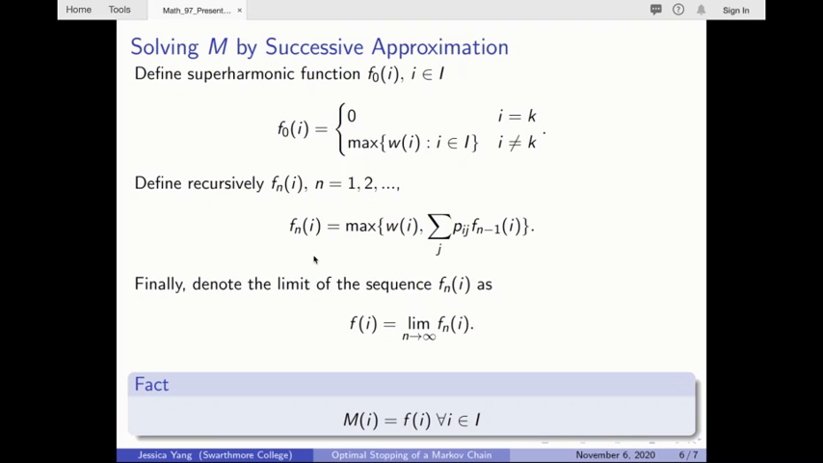We also notice that since the sequence f sub n is bounded below by wi, it has a limit, and we denote that limit to be f. An important fact is that the maximum expected value function M actually equals that decreasing limit of the sequence of f sub n functions.